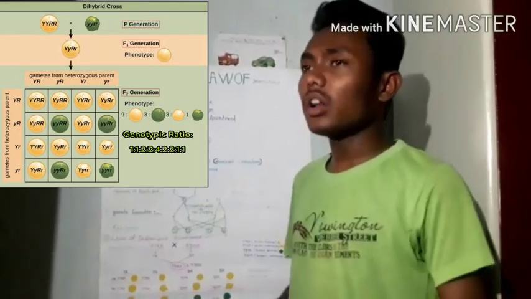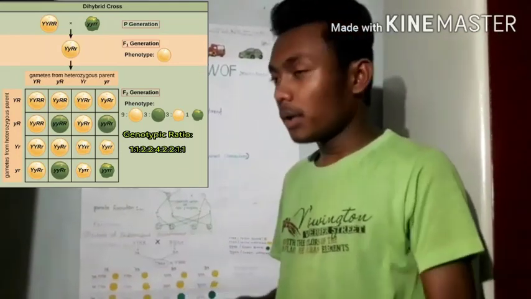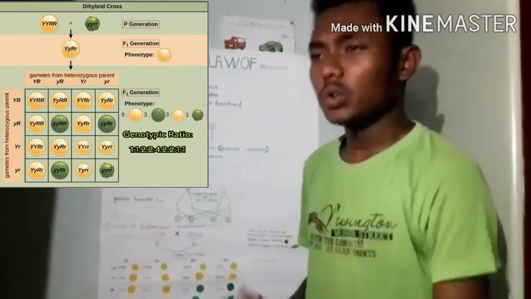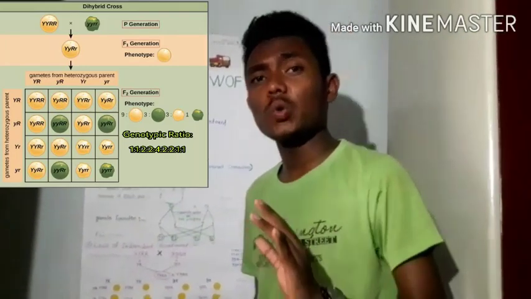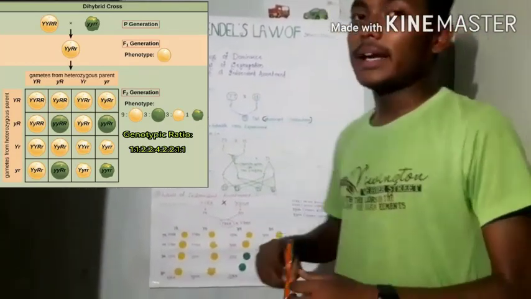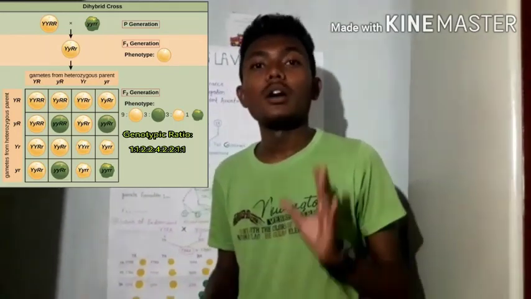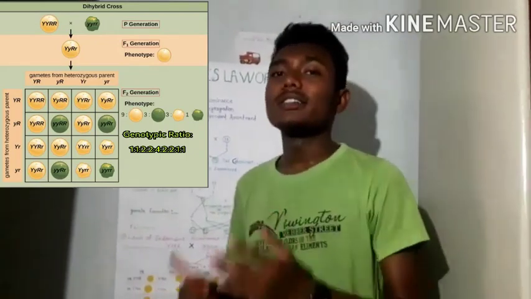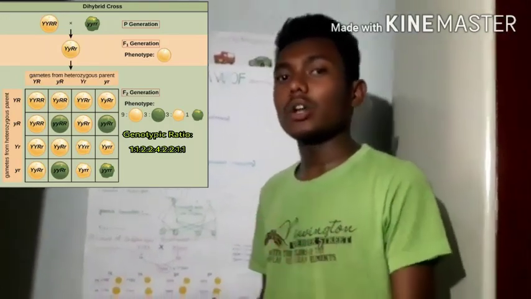The law is true, but the law of independent assortment is applicable only for genes which are on different chromosomes, not for those which are on the same chromosome. So although this law is true and significant, it is not universally applicable.